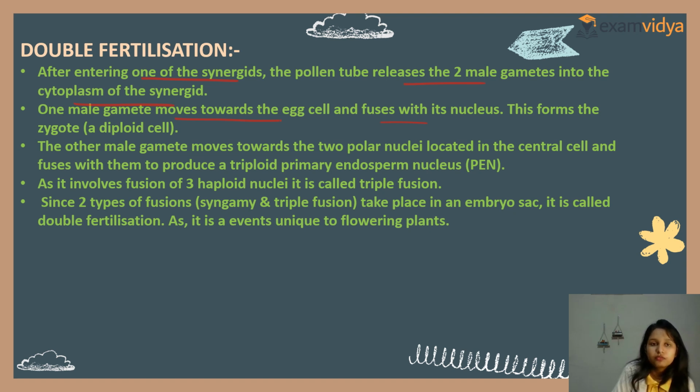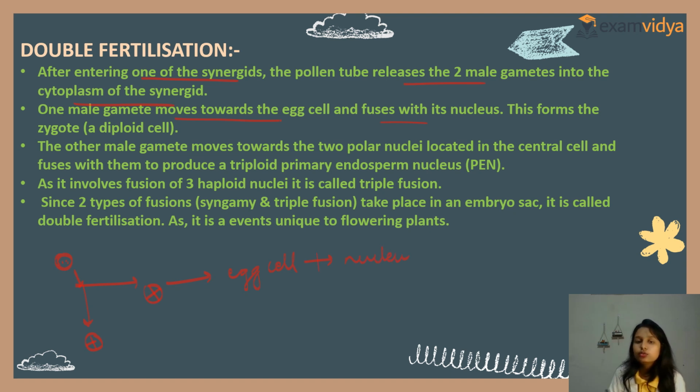When it enters the synergid, the pollen tube releases two male gametes. This is one male gamete and this is another. One male gamete moves towards the egg cell and fuses with the nucleus.